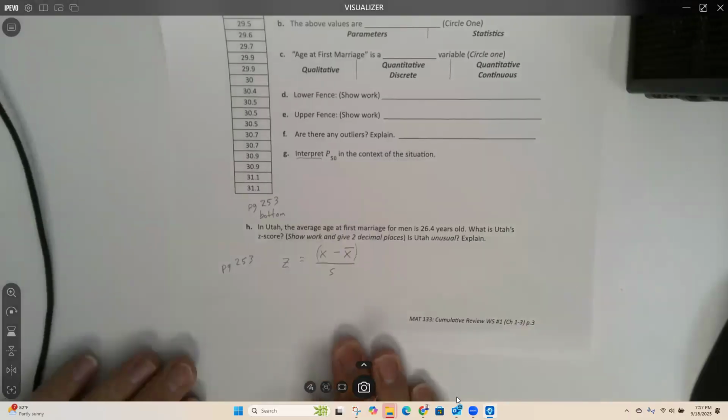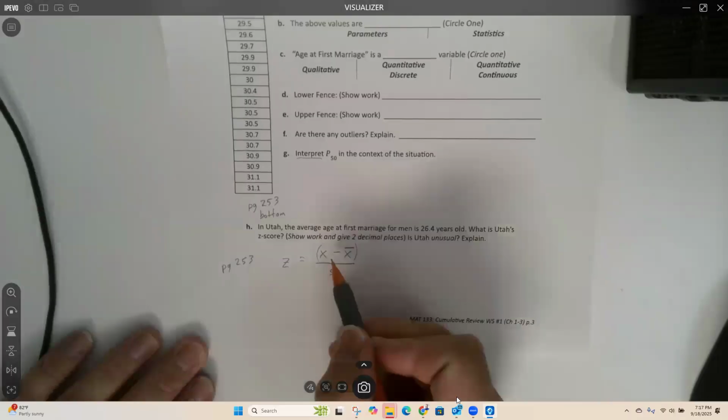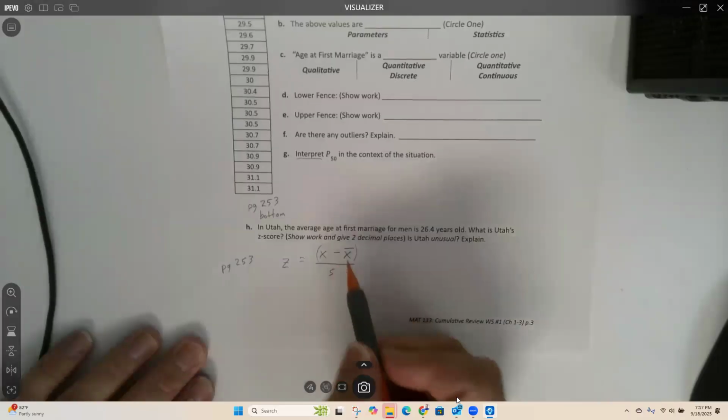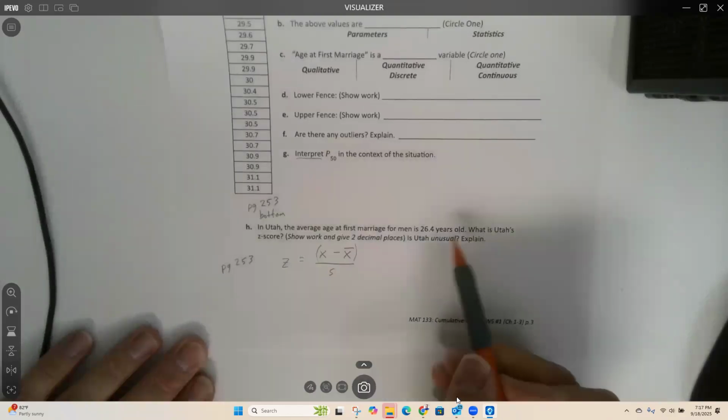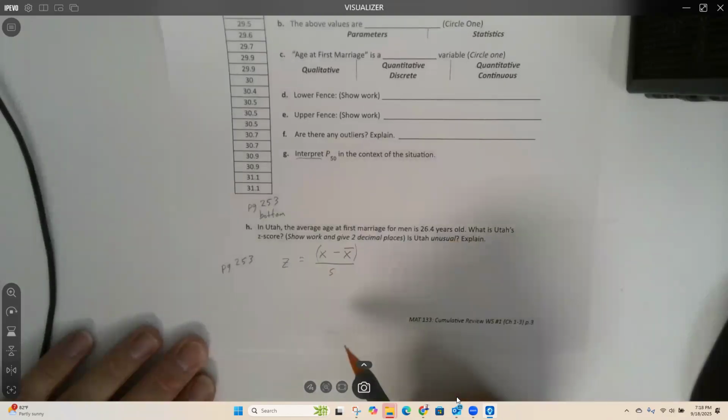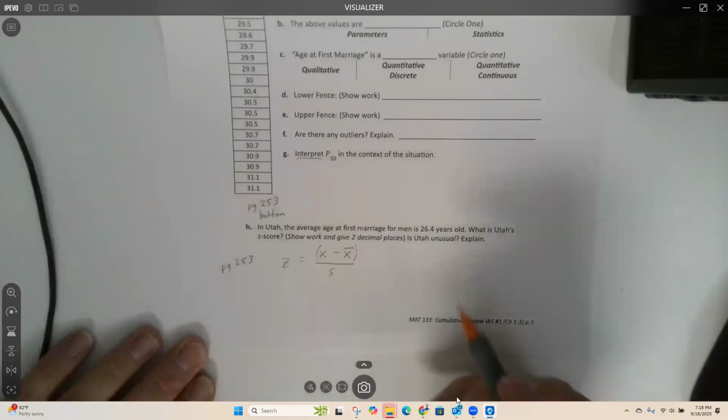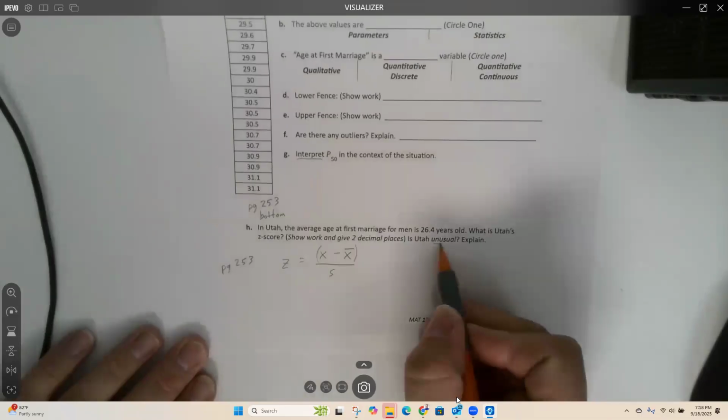So what you're doing is you are measuring from the mean, which is in the middle of your data, and you're subtracting to tell how far away this observation, this number, is from that mean. How many standard deviations away is it? Okay. And then we're asking, is it unusual?